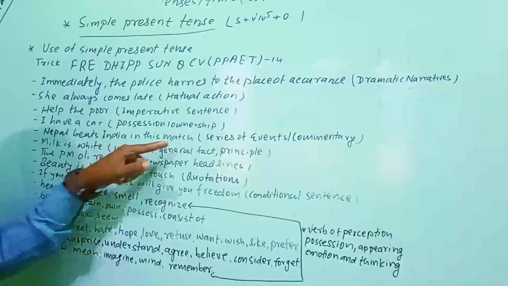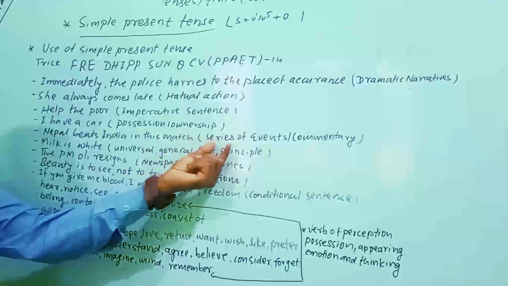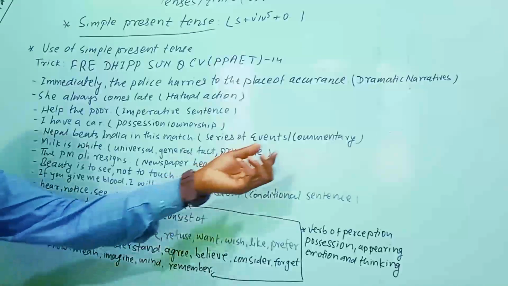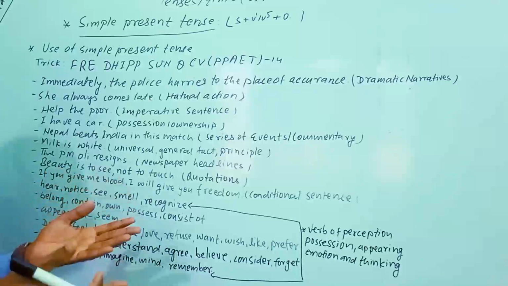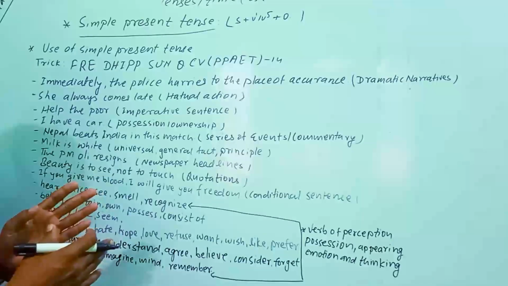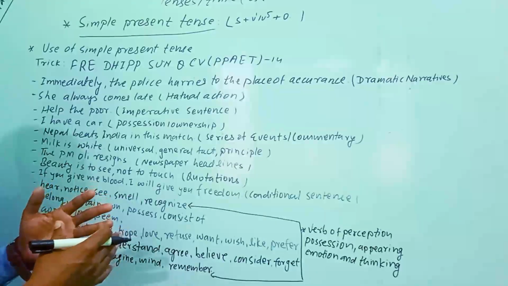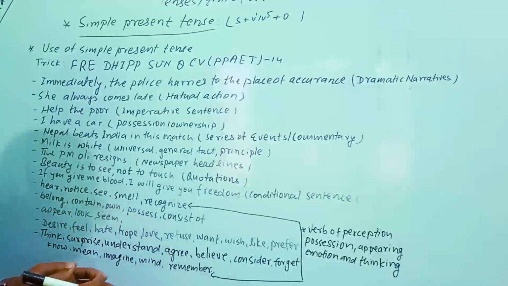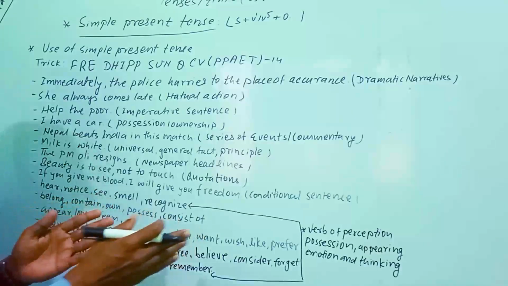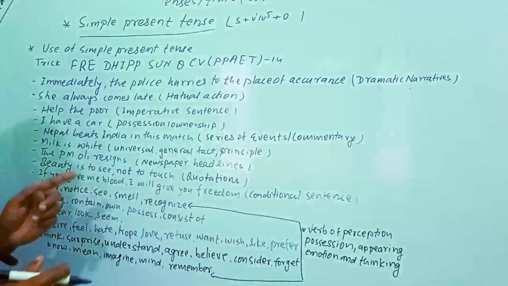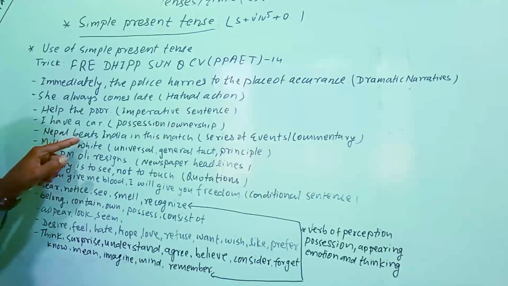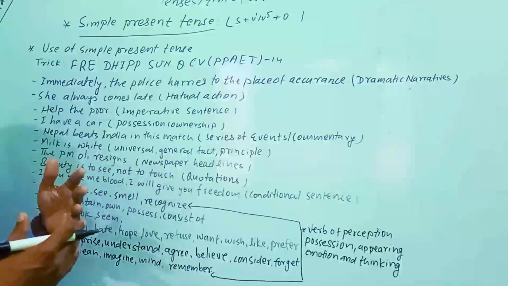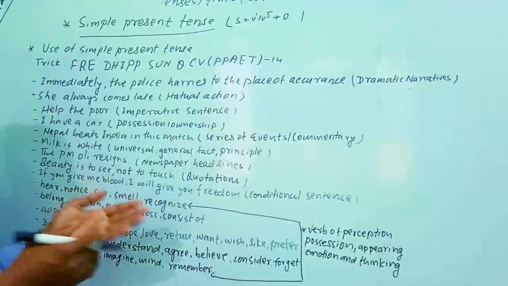Nepal beats India in this match. So here is a series of events, and whenever we give a comment or commentary on any live game or something which is going on at the time of speaking, something going on in a series, at that time we can also use the simple present tense. So "Nepal beats India in this match" means to say that the match is going on.